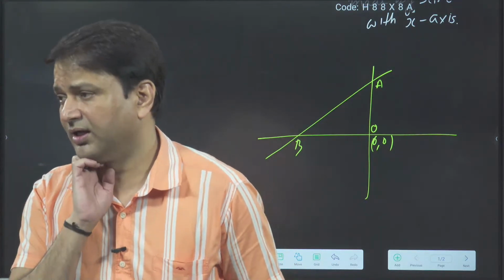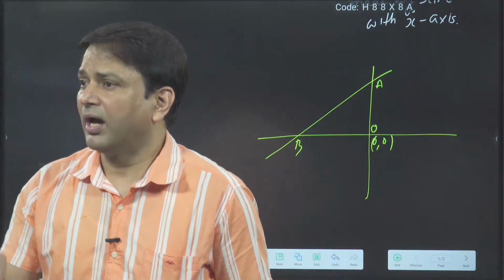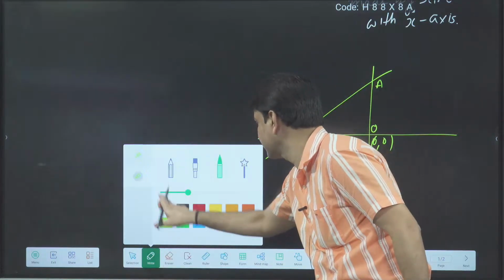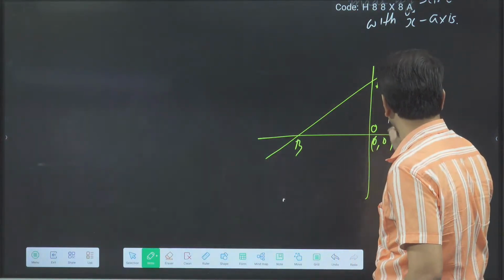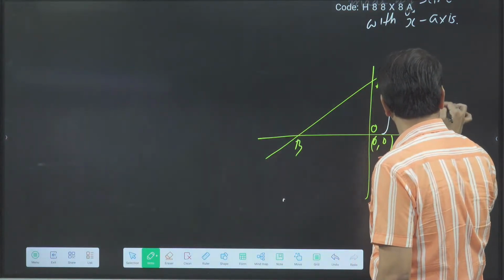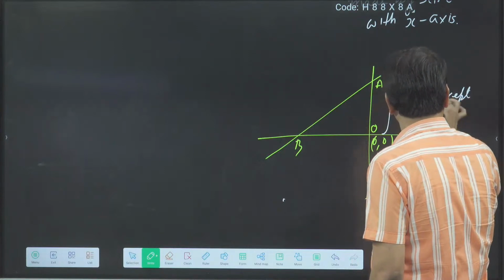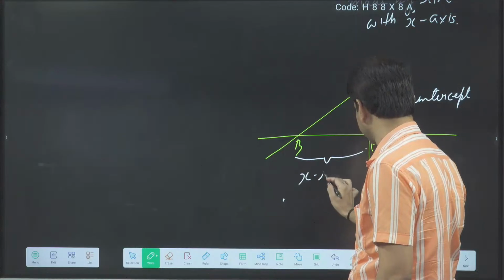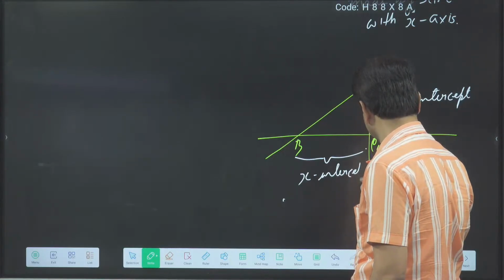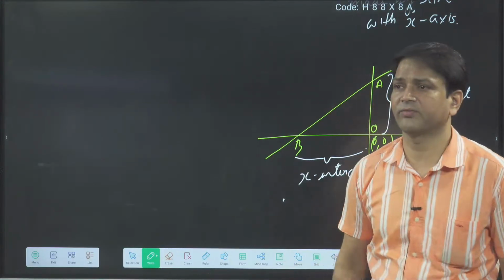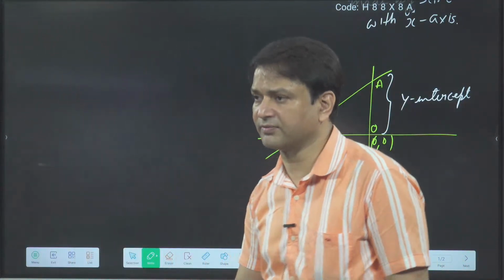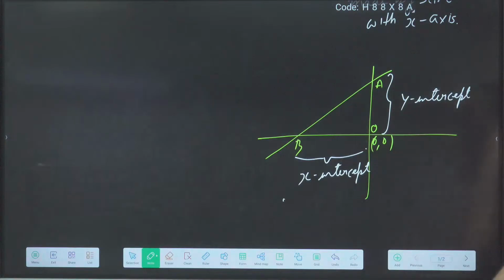According to this straight line that I have drawn, the y-intercept is positive. This is the y-intercept, and this is the x-intercept. So the y-intercept is positive and the x-intercept is negative. Why? It is cutting the x-axis on the negative side. Everybody got it or not?